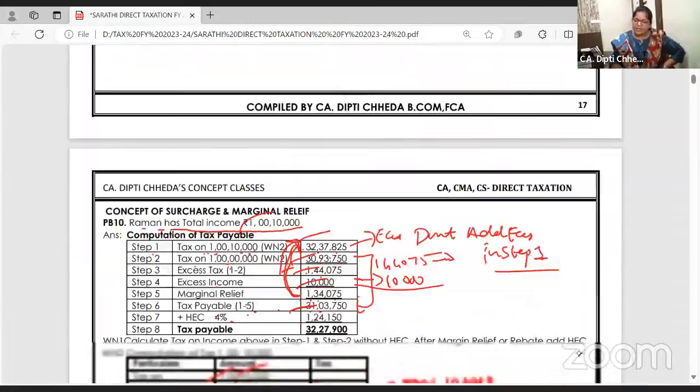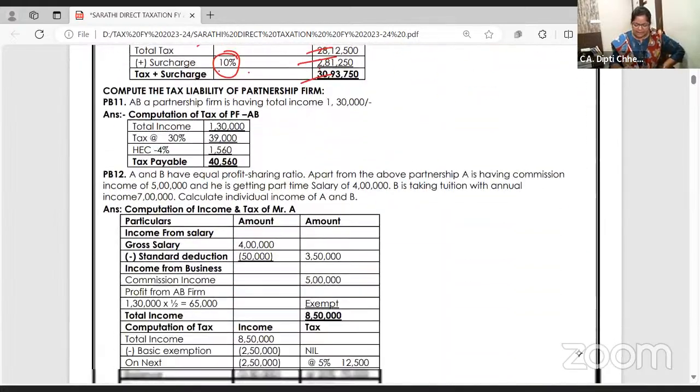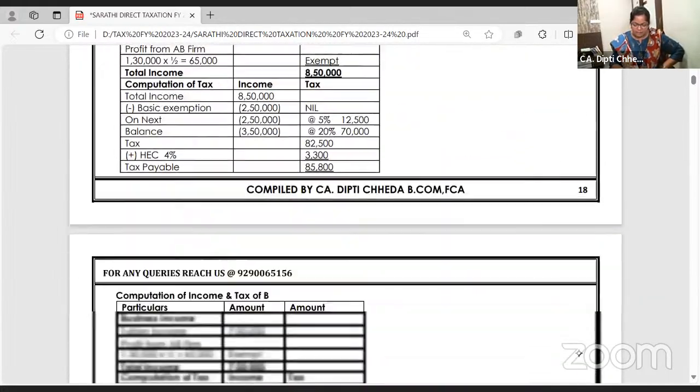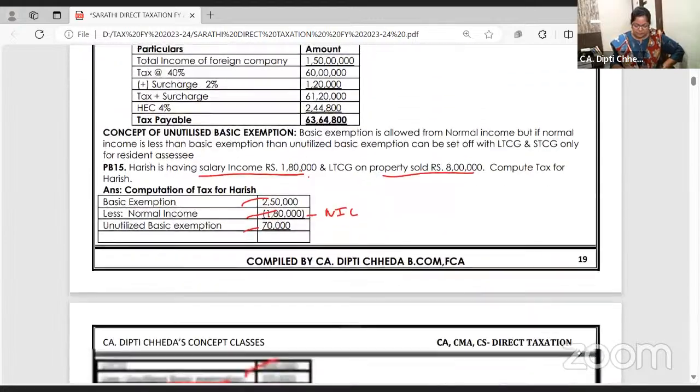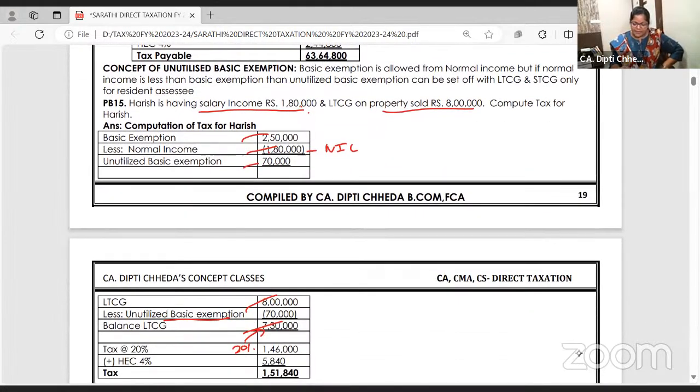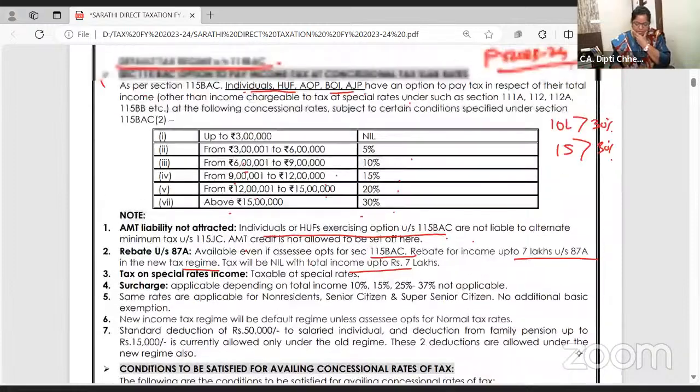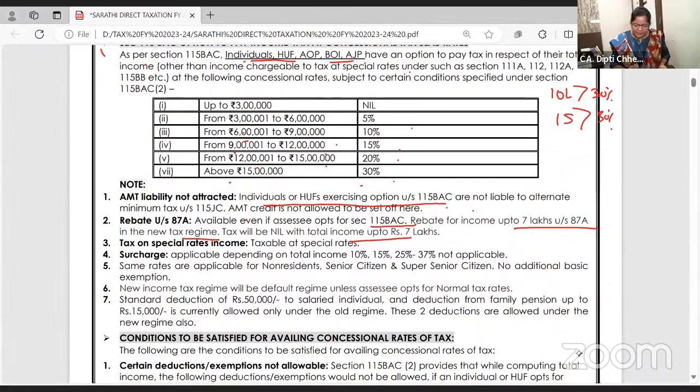If you are filing your return in the default tax regime, you will get a rebate up to 25,000 on 7 lakhs income. Special income, special rates. Surcharge rates of 10, 15, 25 will be applicable. 37% surcharge is not applicable for the default tax regime.